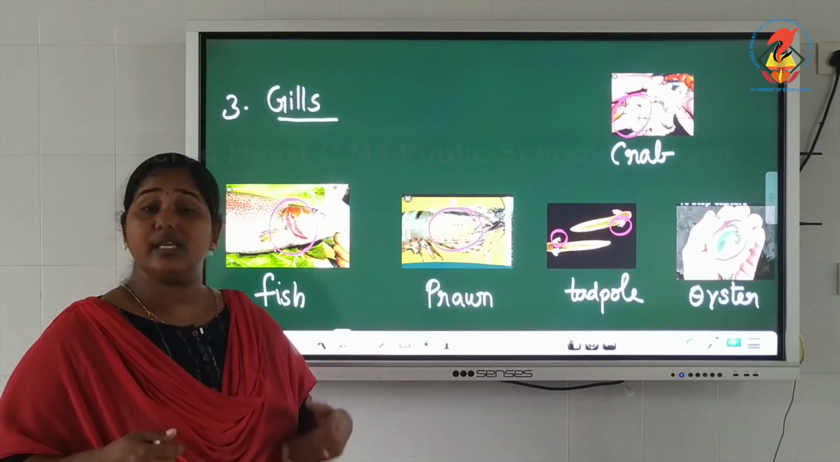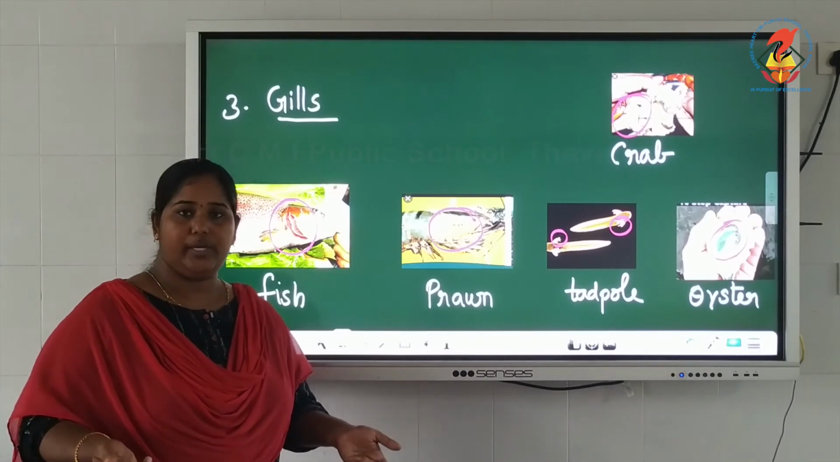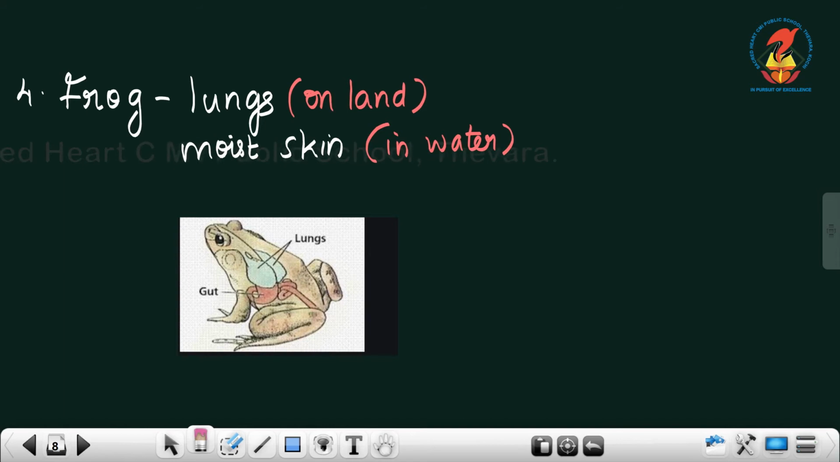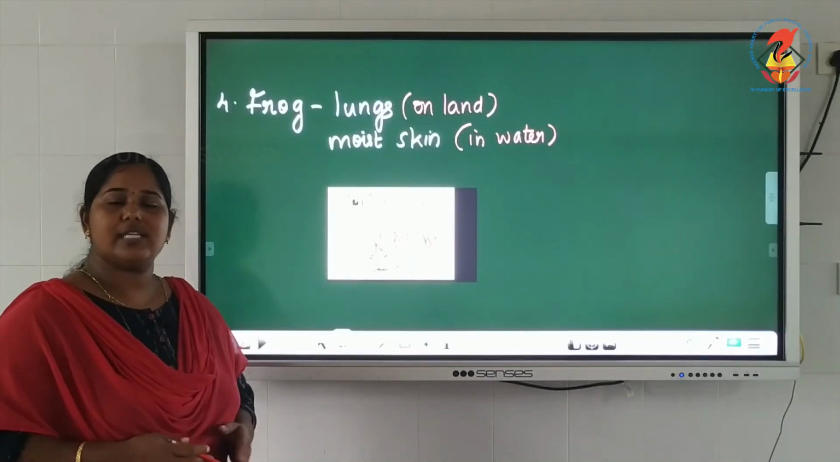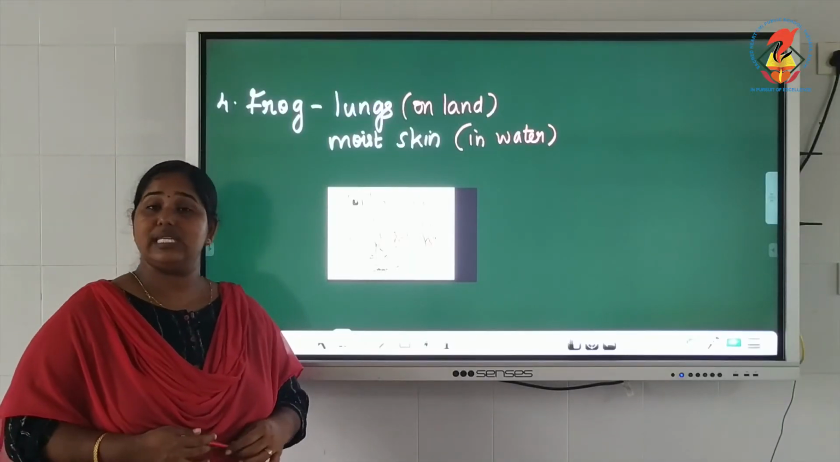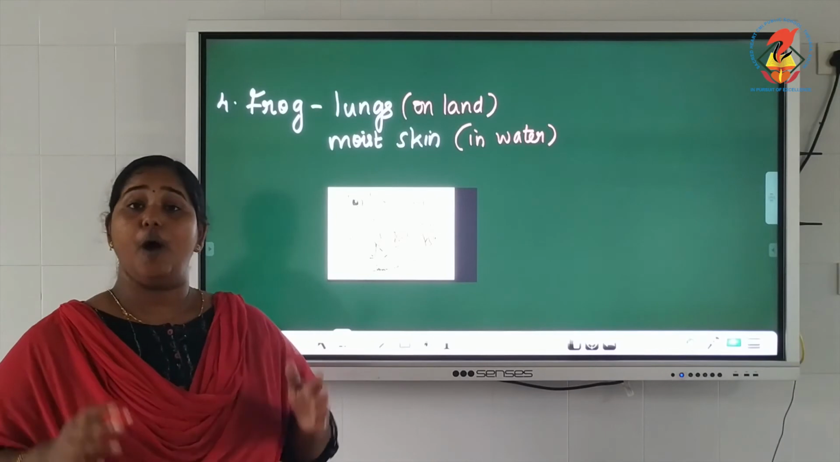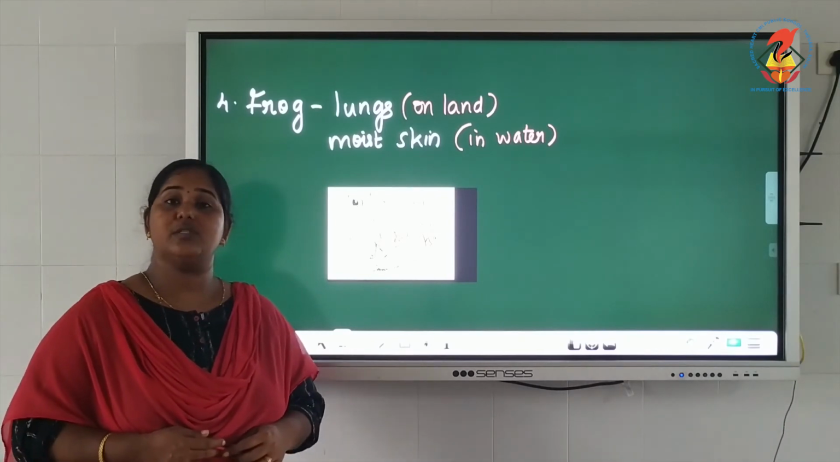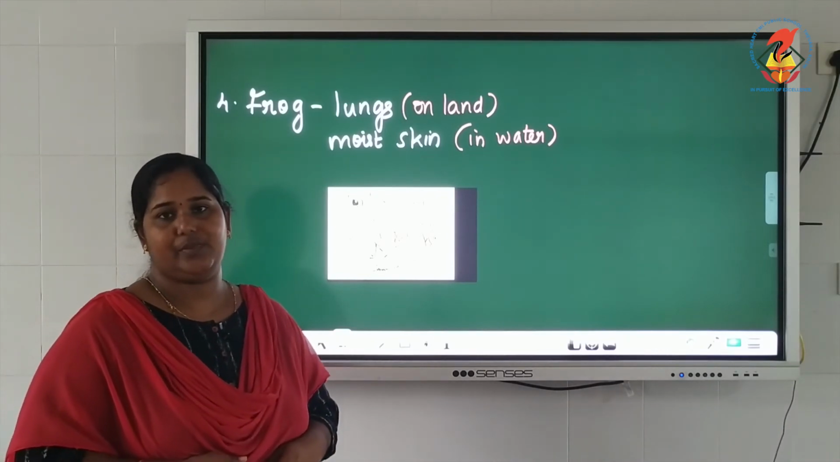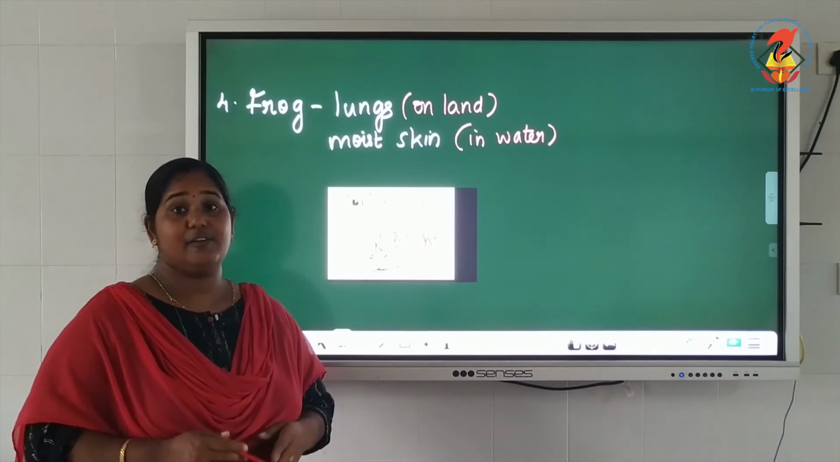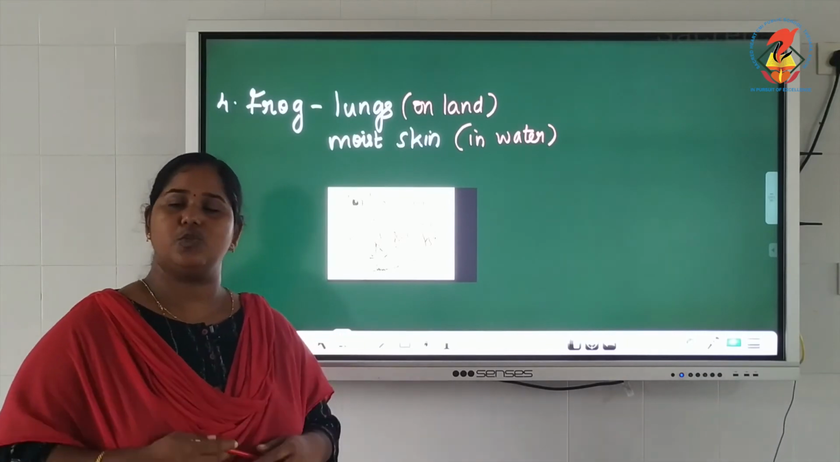It takes in oxygen and gives out carbon dioxide. Okay. Next type of animal is frog, much bigger than the last one, isn't it? So frogs, I told you, the young one of a frog uses gills. And a normal frog on land uses lungs to breathe. On land, frog uses lungs to breathe.